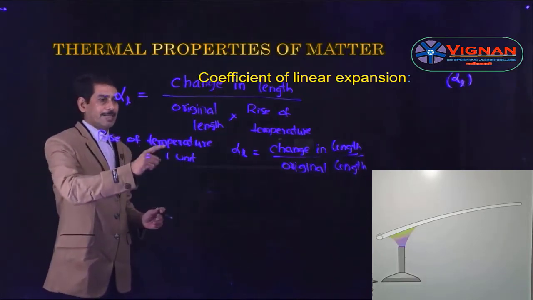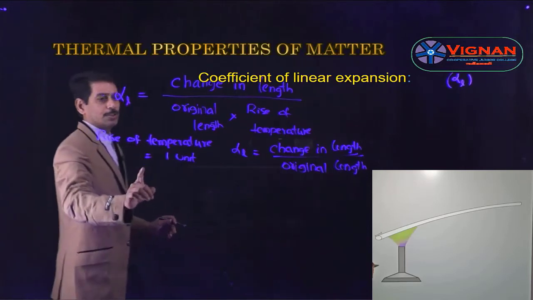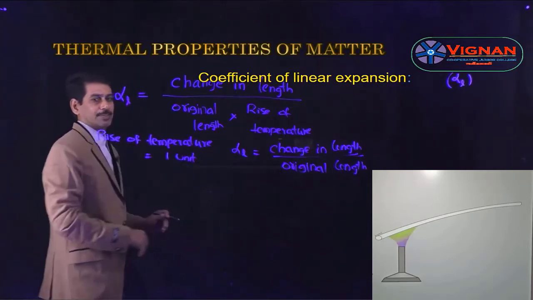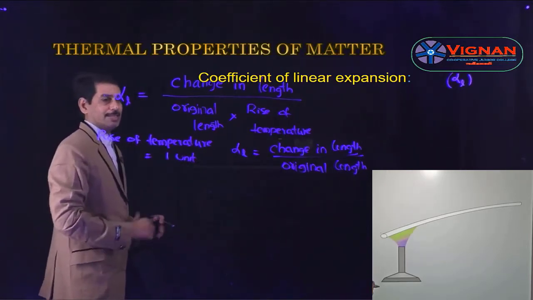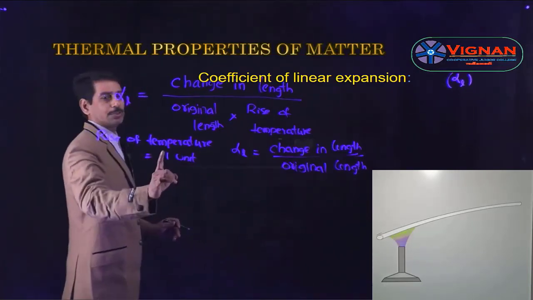So it is defined as the ratio of change in length to its virgin length per unit rise of temperature. So this is the first definition.